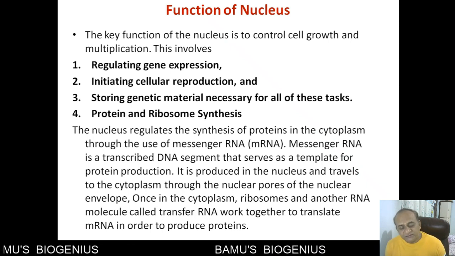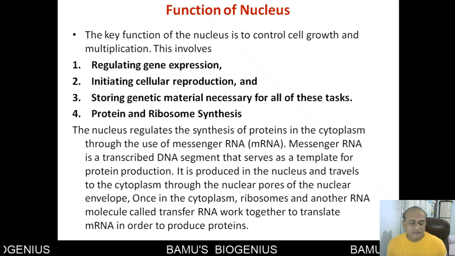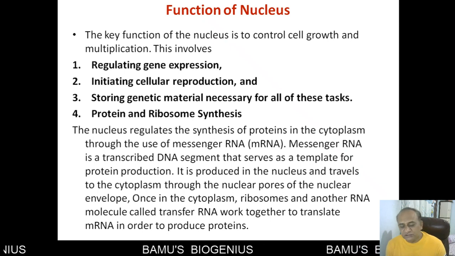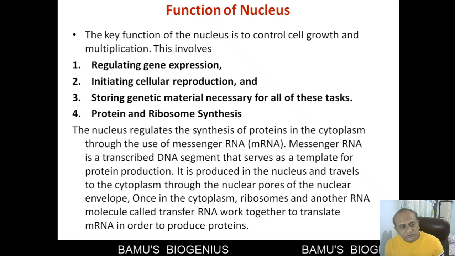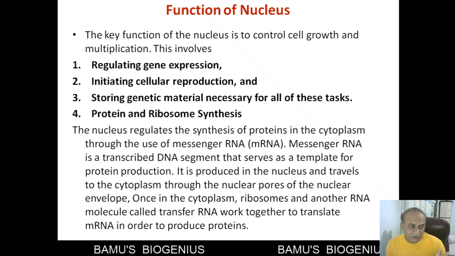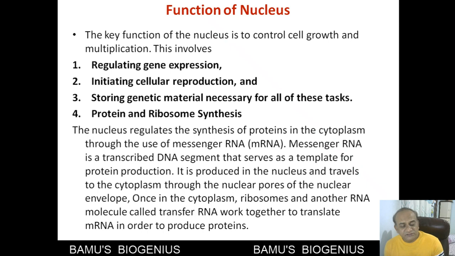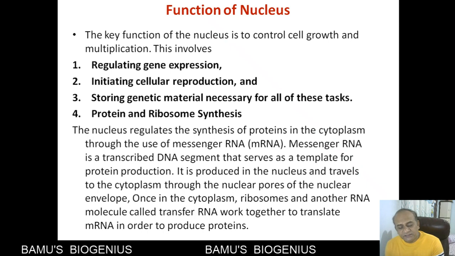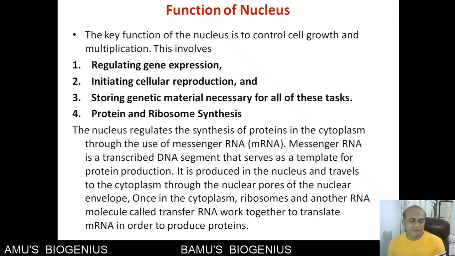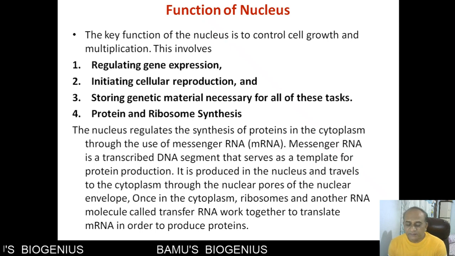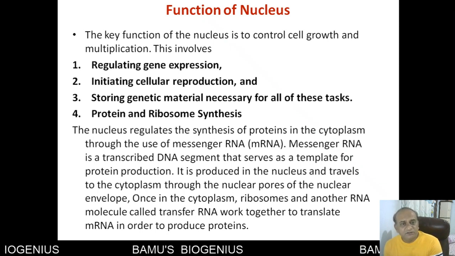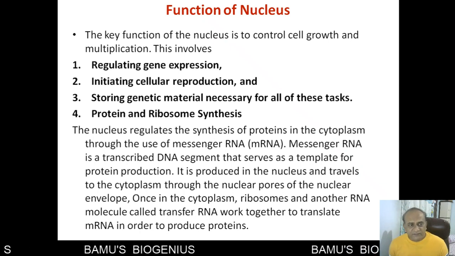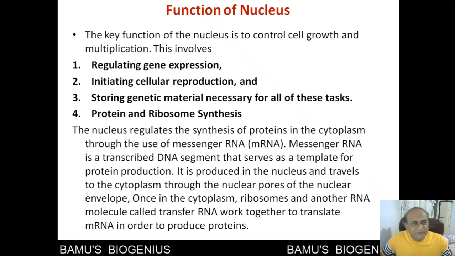For example, a cell from the pancreas will synthesize a particular kind of hormone, that is insulin. That means that particular cell is performing the function of synthesis of a protein. Whereas a liver cell is actively engaged in detoxification and is producing a different kind of enzyme, which we call the detoxifying enzyme or the P450 system. So different types of enzymes are produced by different types of cells.